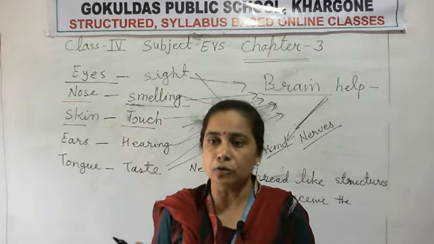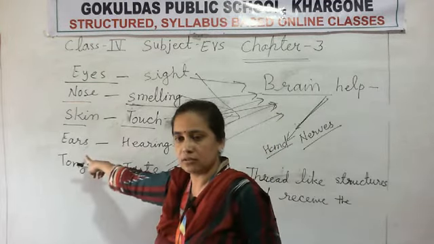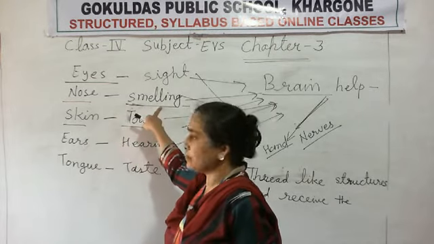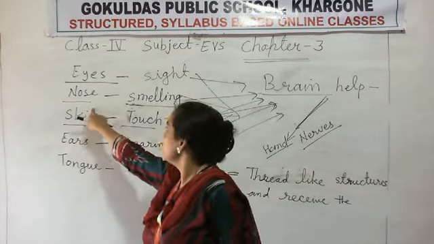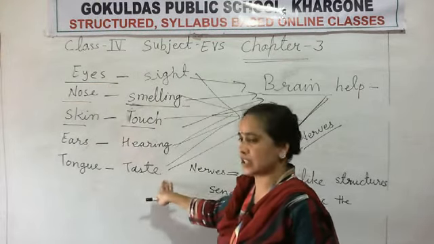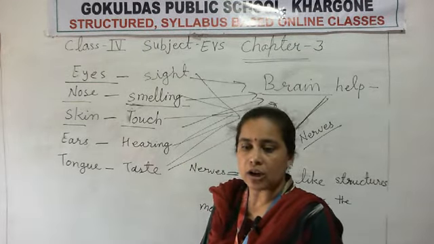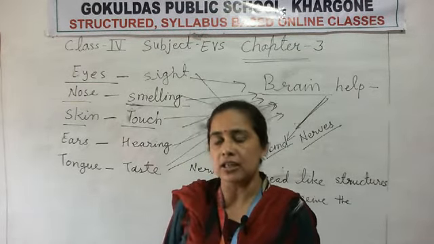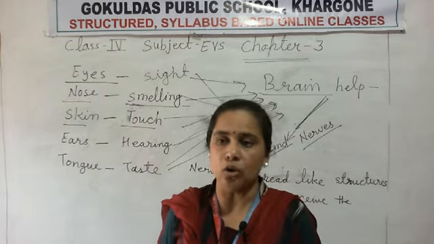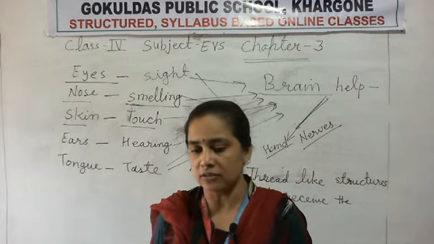Okay? Means if you know the sense, how do you know the sense of listening? Through the ears. Okay, sense of touch through the skin, sense of smelling through the nose, sense of sight through the eyes, sense of taste through the tongue. Okay, clear? Now the full meaning of sense organs is, sense organs are the organs through which we get to know about our surroundings. Clear? These are the sense organs.